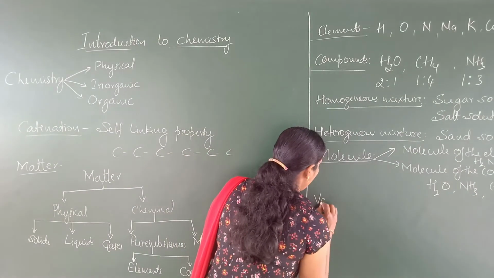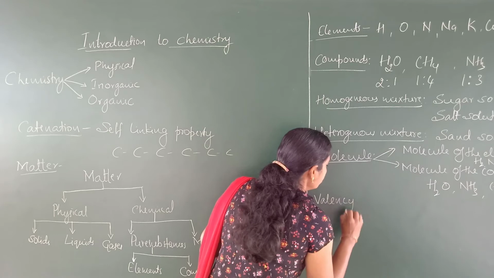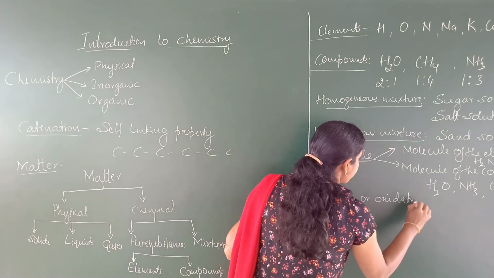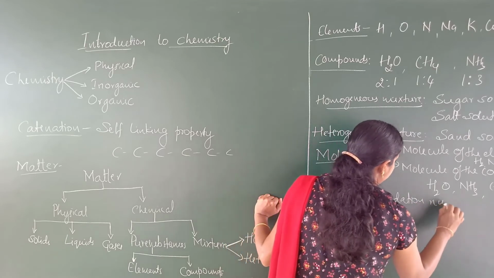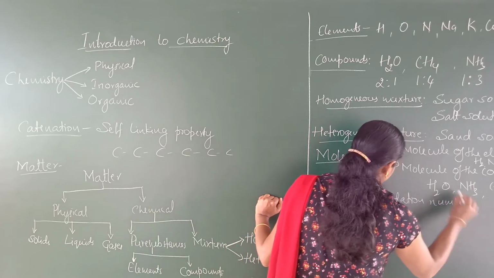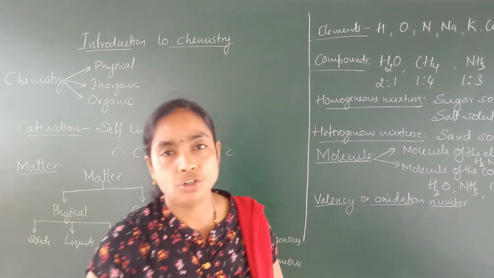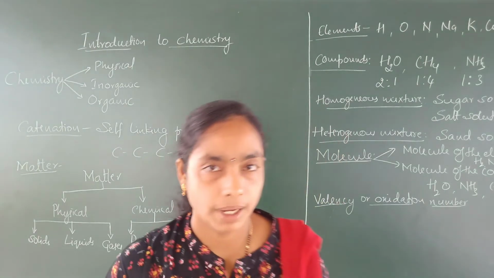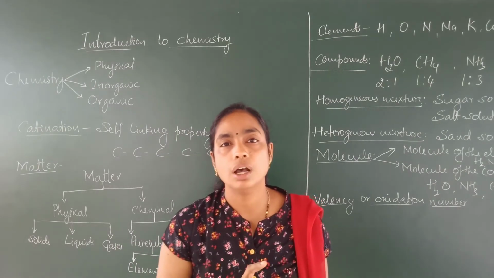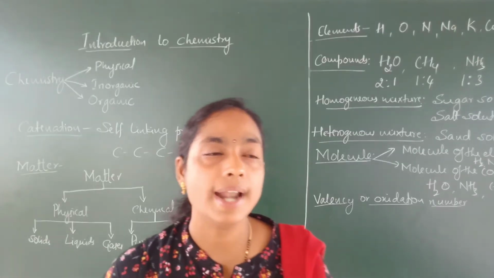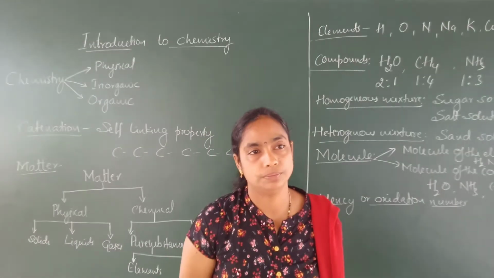Next, valency or oxidation number. The definition of valency or oxidation number is the actual or apparent charge possessed by the atom in a molecule.